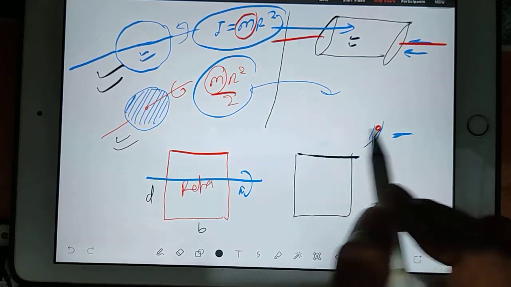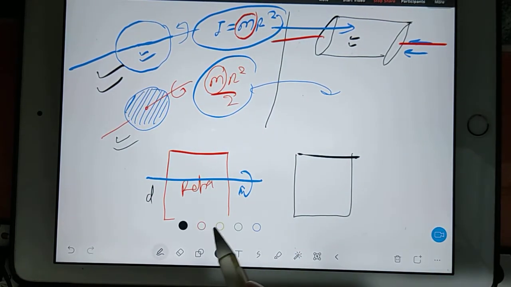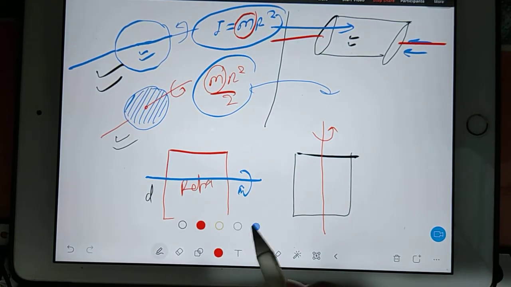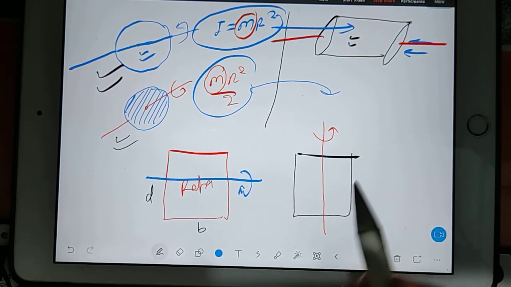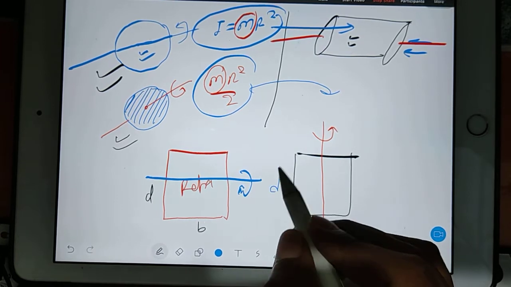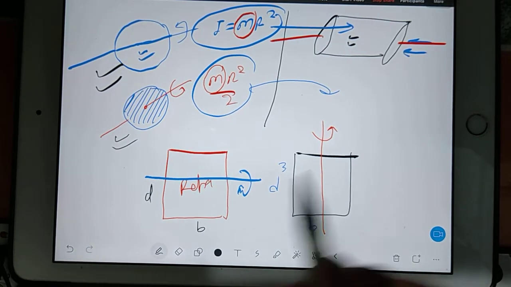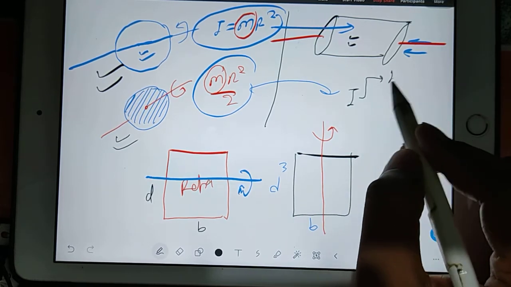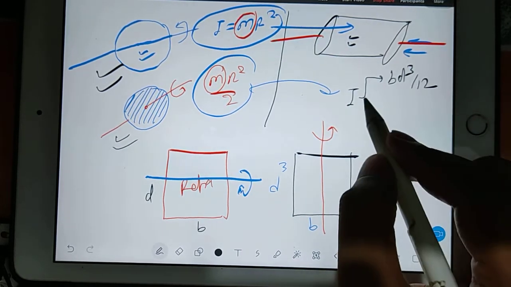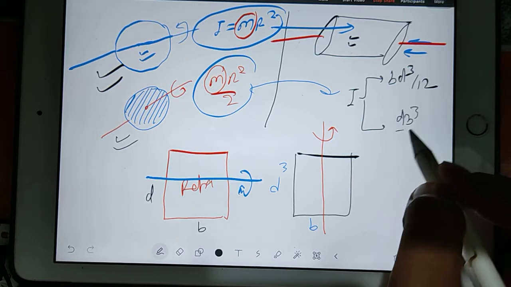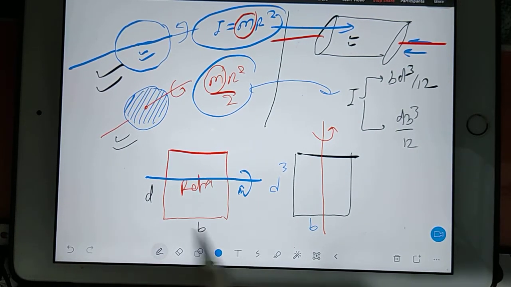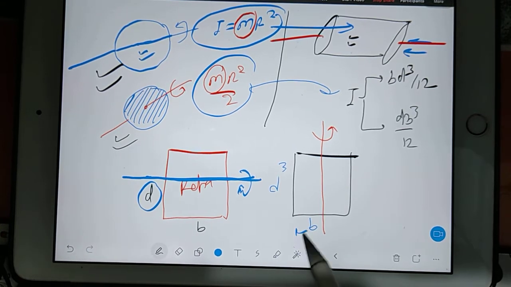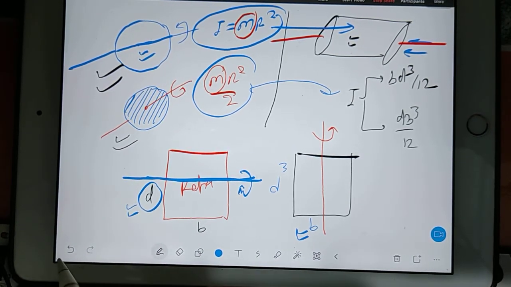In another case, your disc is revolving around this axis, I mean your plate is around that axis. So again, this is B, this is D. Only remember how to find out. Suppose either your I will be BD cube by 12 or your I will be DB cube by 12. The trick is, which axis is being cut? I mean your B is being cut or your D is being cut.